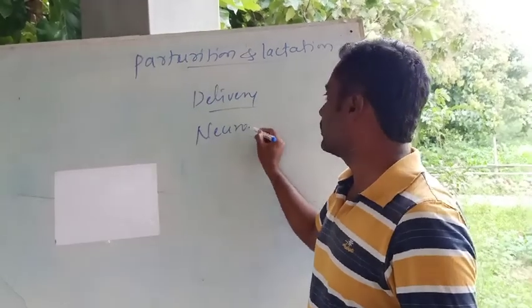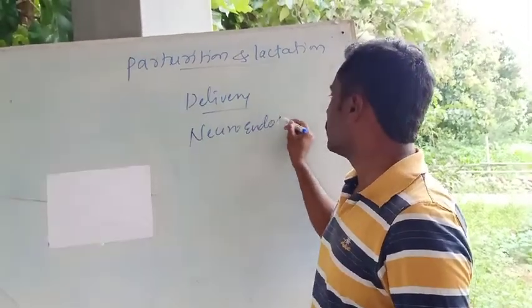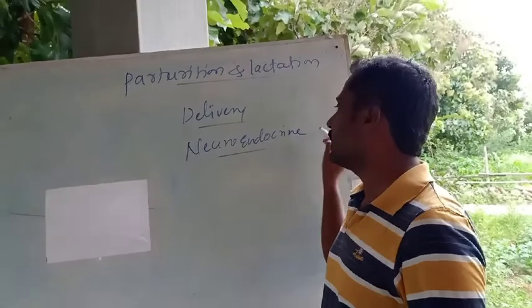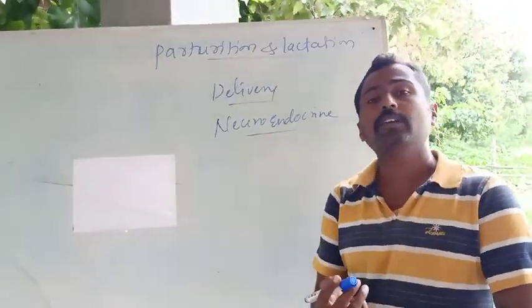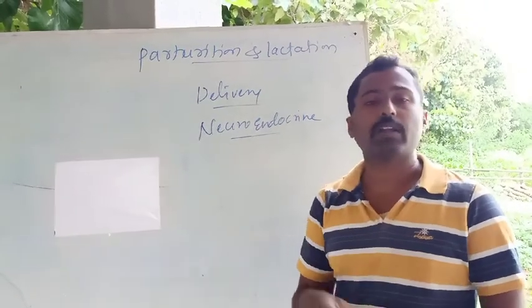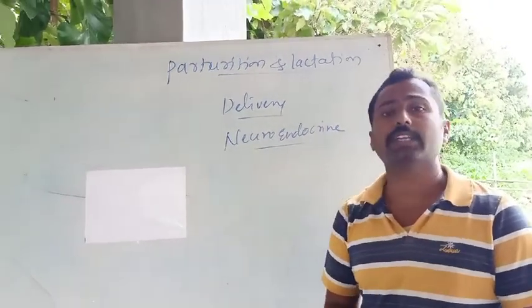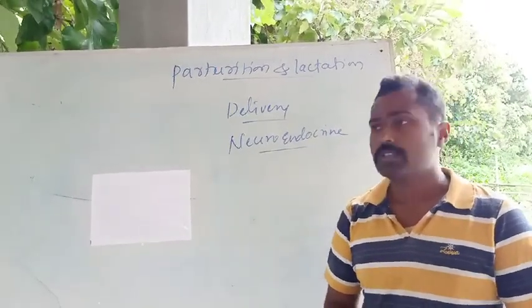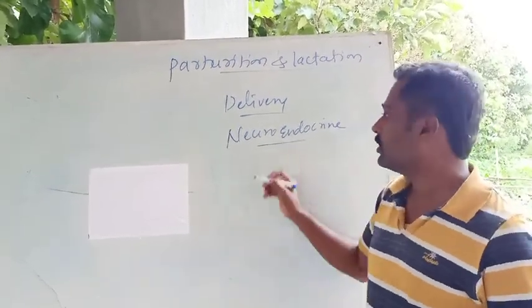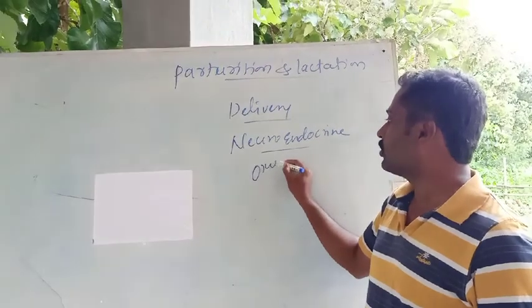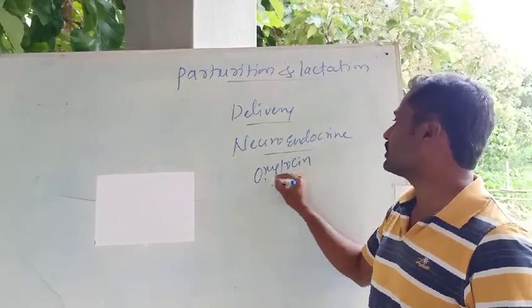The parturition or the delivery is neuroendocrine in function. It means that it is mainly under the control of the nervous system and the hormones, some of the hormones which are secreted in the body at that time during the delivery. See, the major hormones involved in parturition, the main hormone is oxytocin. This is very much necessary.